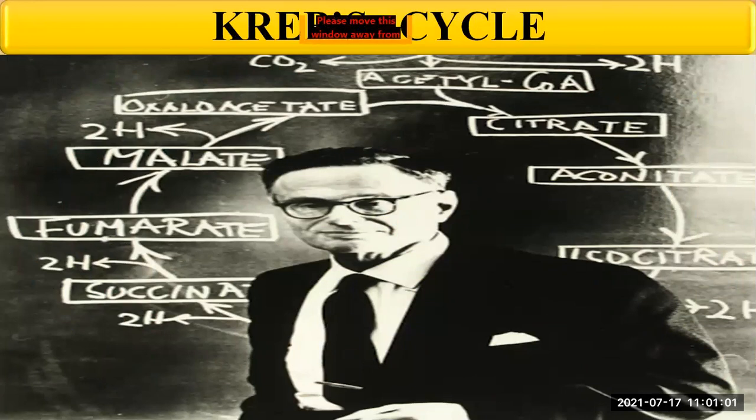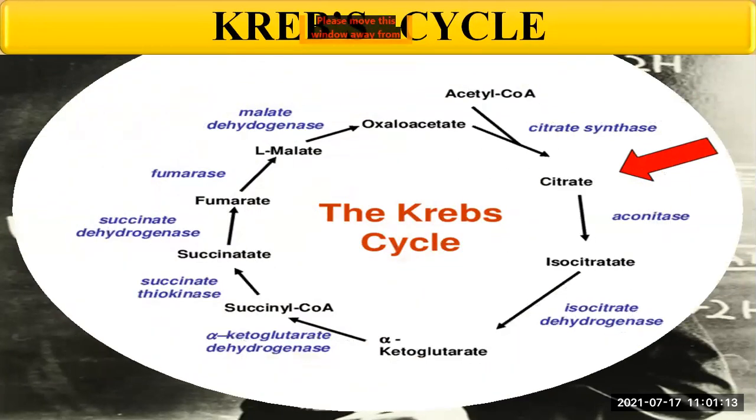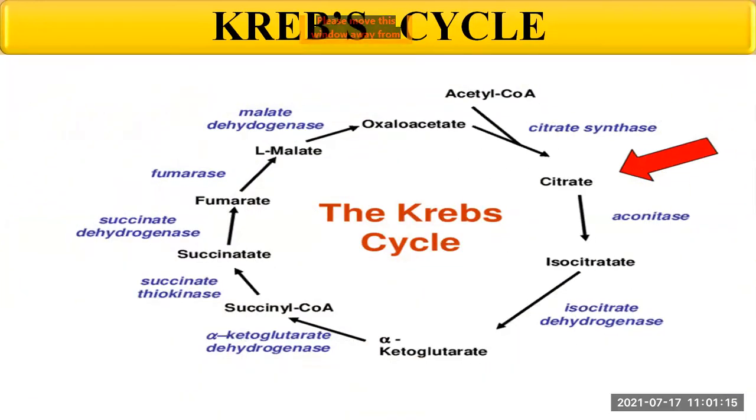This cyclical process, which is called the Krebs cycle, was discovered by Sir Hans Krebs, and he was awarded the Nobel Prize in 1953 for his discovery. Okay.